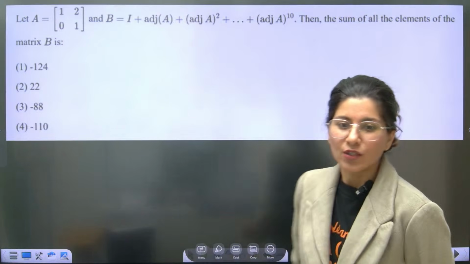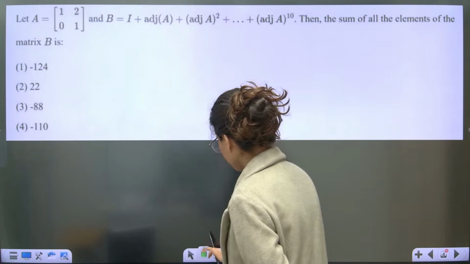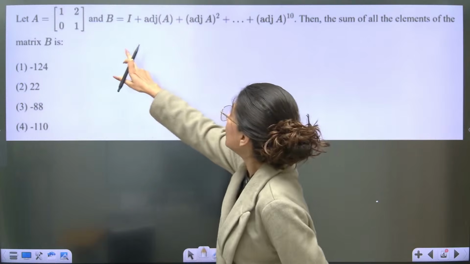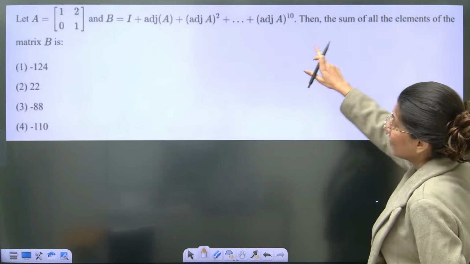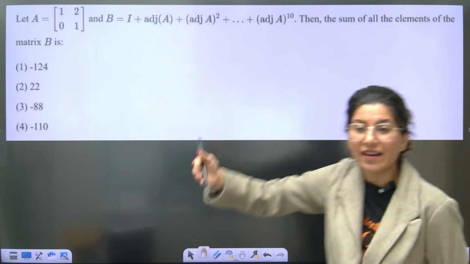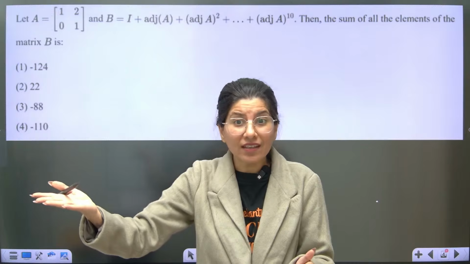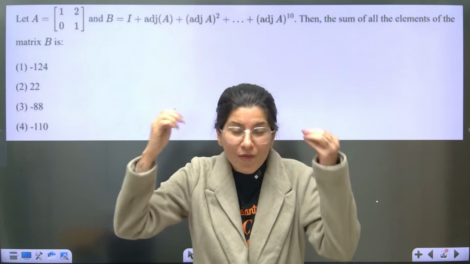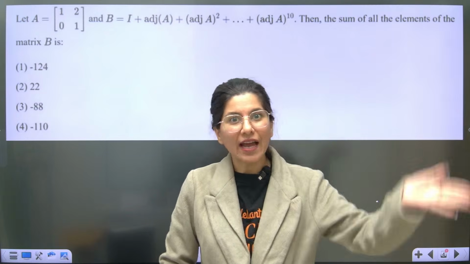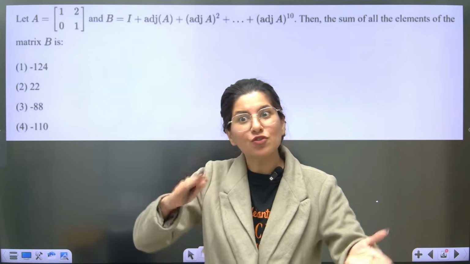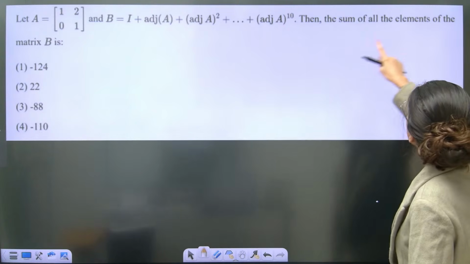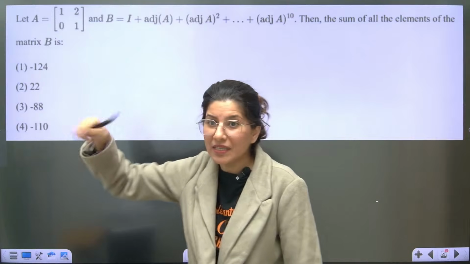A matrix is given and B matrix is given as this. Now understand, adjoint of A power 10 you have to calculate. Obviously, this is a pattern based question. I am not a fool that in JEE Main I'm going to find adjoint A raised to power 10. So again, a pattern based question, then the sum of all elements of matrix B is asked.